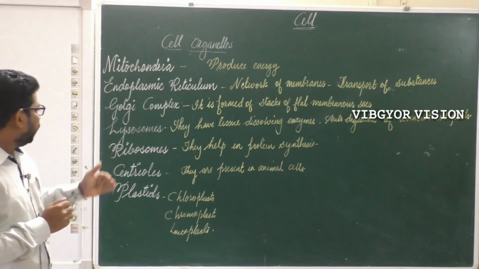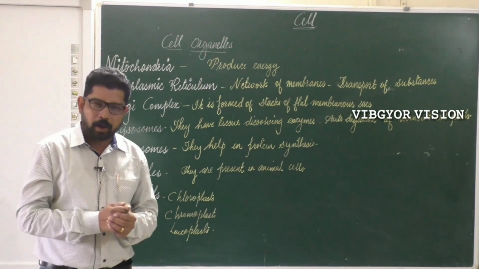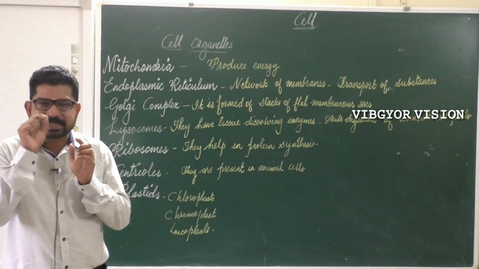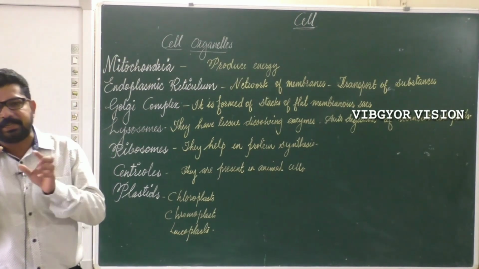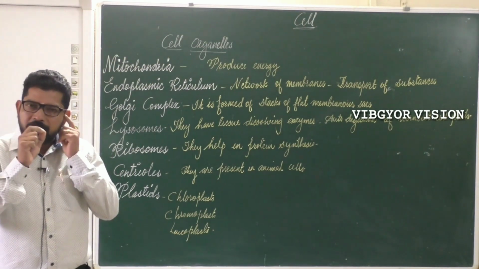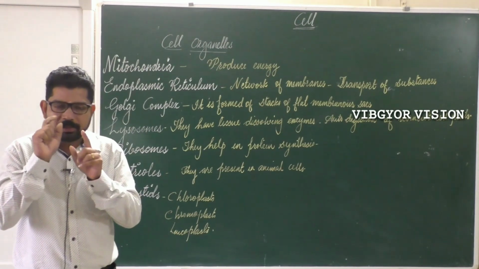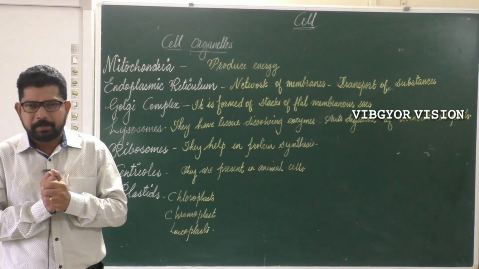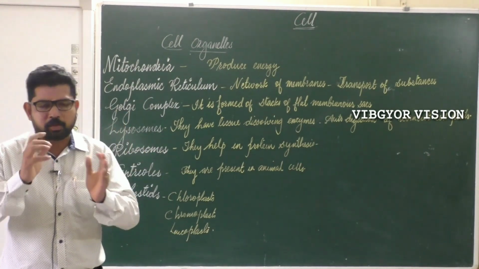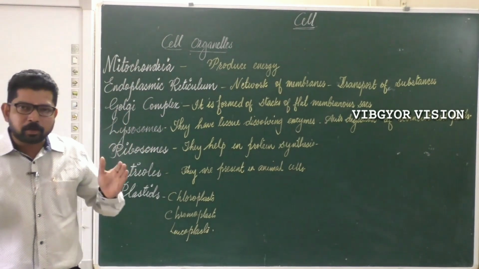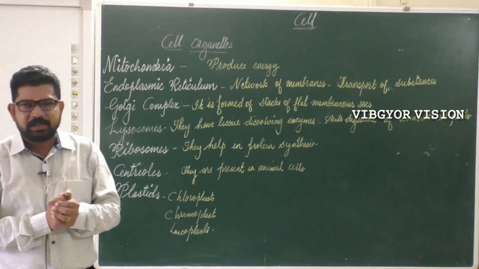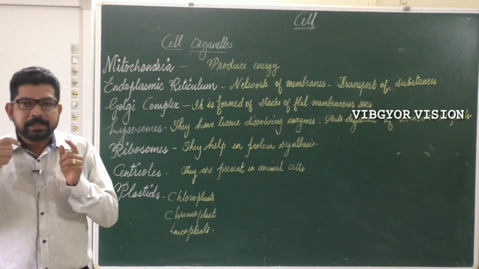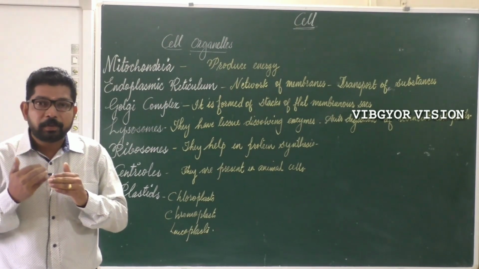Okay. Now it's time to study about ribosomes. What are ribosomes? Ribosomes are small grain-like, granular structures present in the cytoplasm. When you are drawing the diagram, you will see that so many dot-like structures are present in the cytoplasm. They are nothing but ribosomes. What is the function of ribosomes? Ribosomes help in the synthesis of proteins.